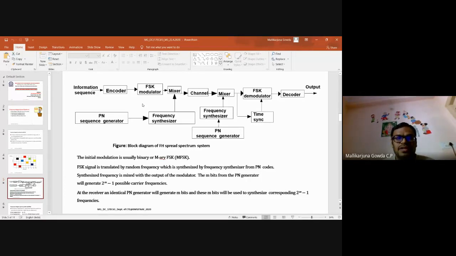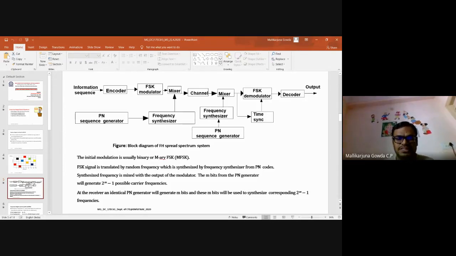So here, after frequency modulation, the frequency modulated signal will be hopped, meaning its carrier frequency will be changed according to the pseudo-noise sequence. The pseudo-noise sequence generator will generate the pseudo-noise sequence that will be given to the frequency synthesizer.